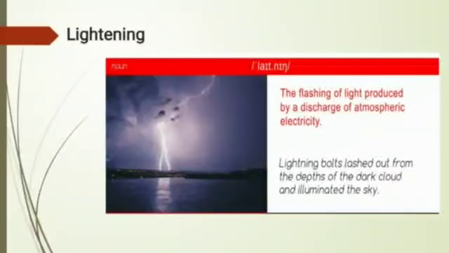So here, what is lightning? Lightning is an electrical charge caused by imbalance between storm clouds and the ground, or within the clouds themselves also. Lightning bolts lashed out from the depth of the dark cloud and illuminated the sky. It means that thunderstorm and lightning mostly come together. So a thunderstorm is a storm with lightning and thunder.